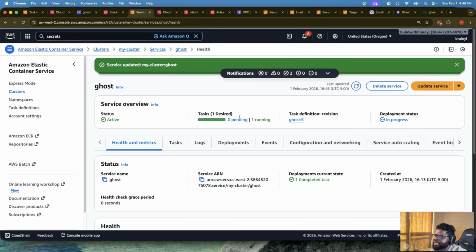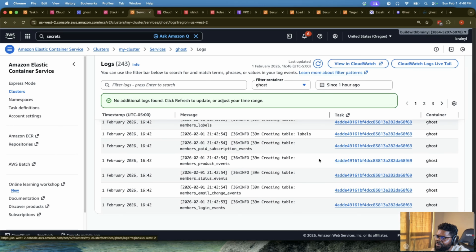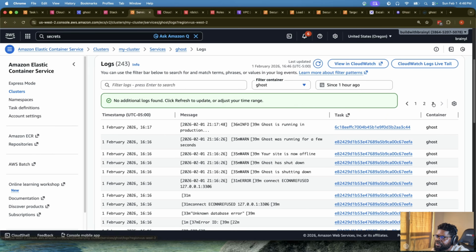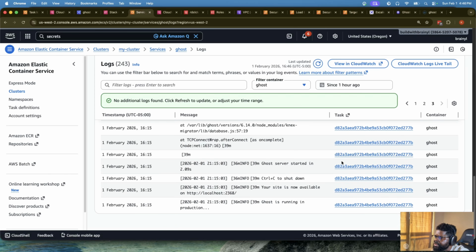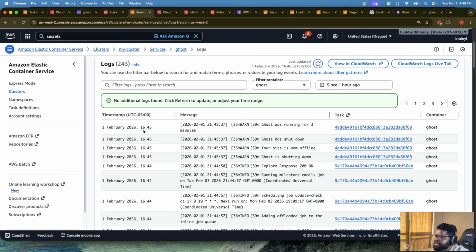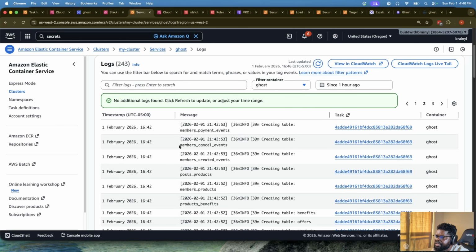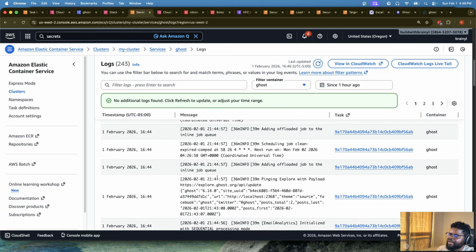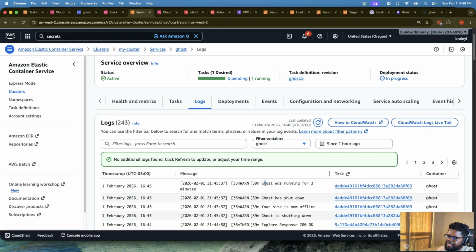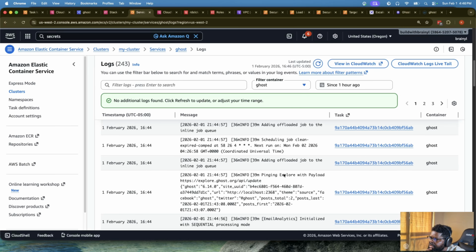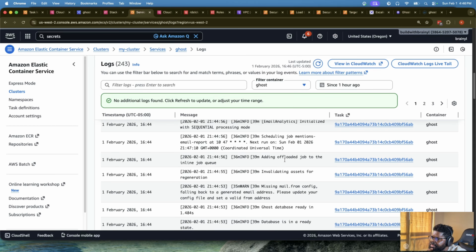Let me see. Okay, maybe that's just a combination of logs. But let me see these logs. This particular one, this last one. Let me go to this. Is this the old one? This is the first. Let's see the latest. 1645, 1642. Okay, cool. You can see the most important thing is it was running. It's now shut down. This is interesting. What's happening?